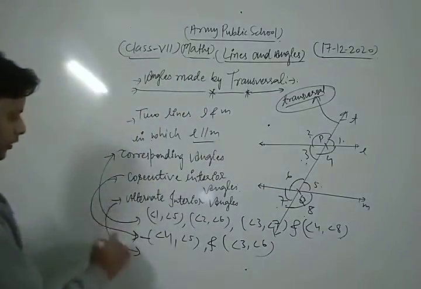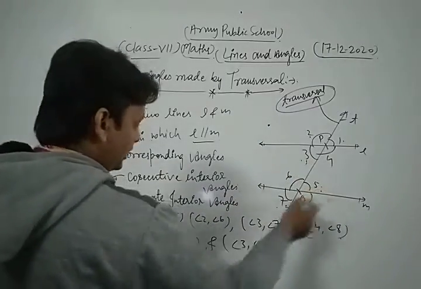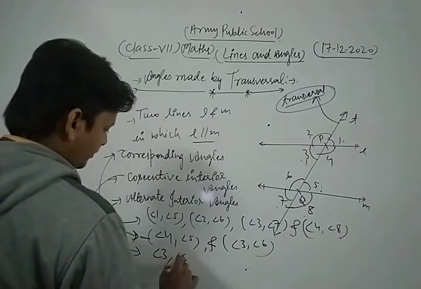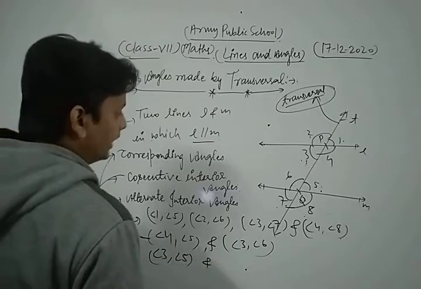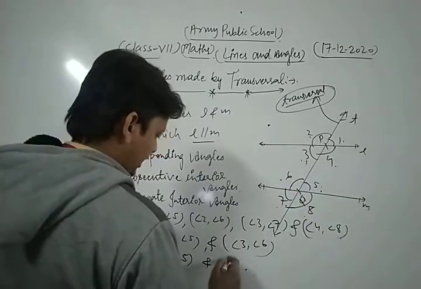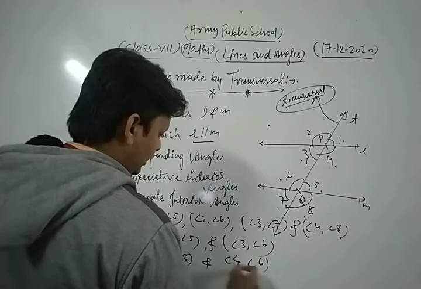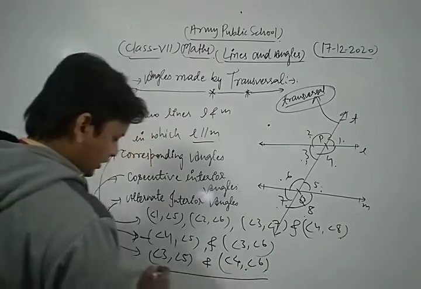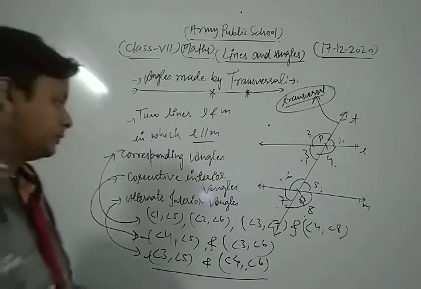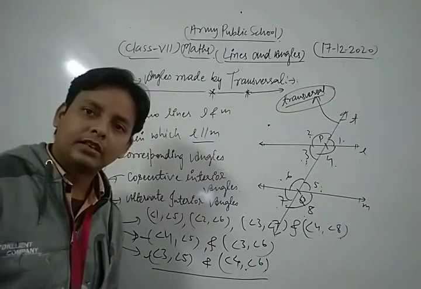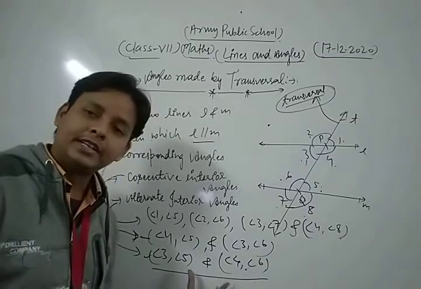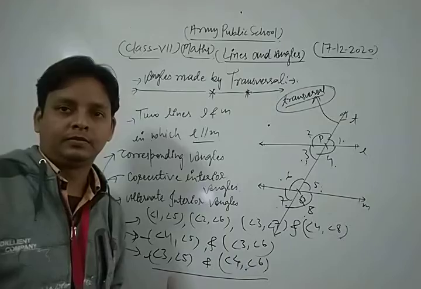Let's see. The pairs of alternate interior angles are angle 3, angle 5 and angle 4, angle 6. These are, dear friends, the pairs of alternate interior angles.